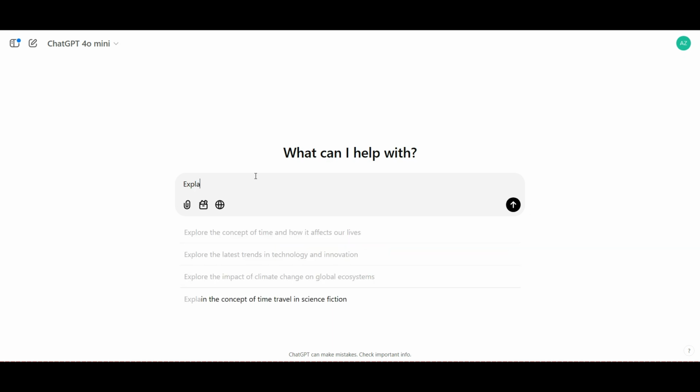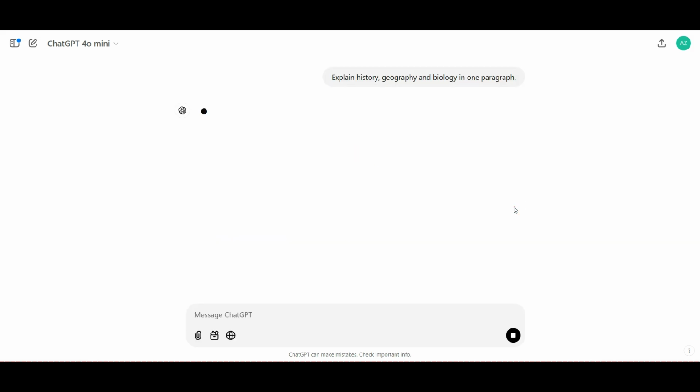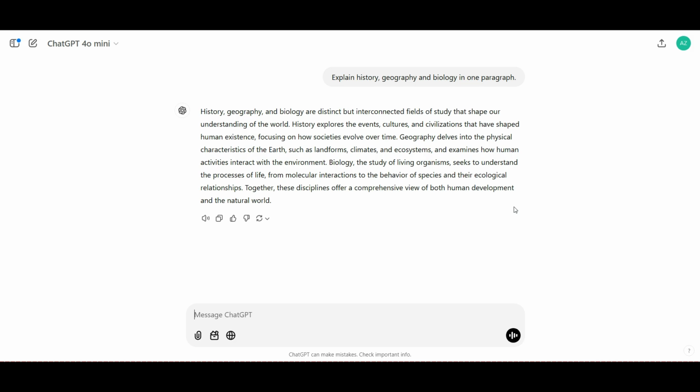explain history, geography and biology in one paragraph. Okay, in one paragraph. Now here we are asking too much information in a single paragraph. So the response won't be specific to anything, and we'll be getting only random, very basic information about what we are asking. So how will we fix this?